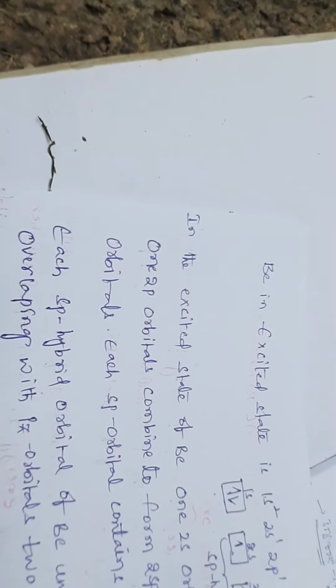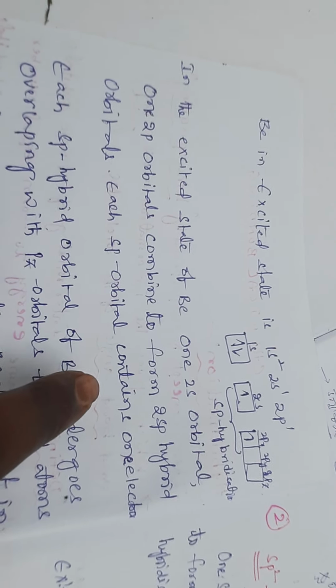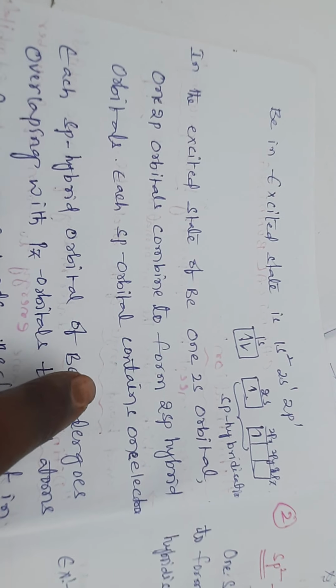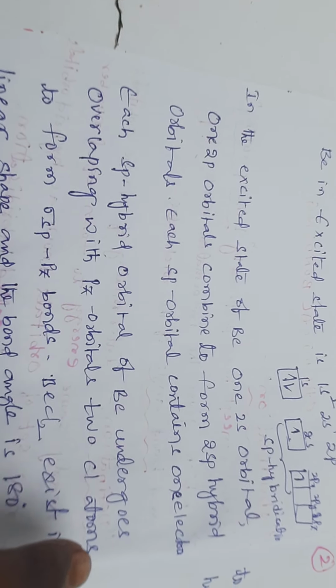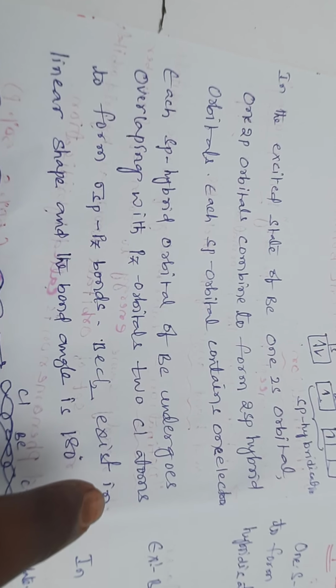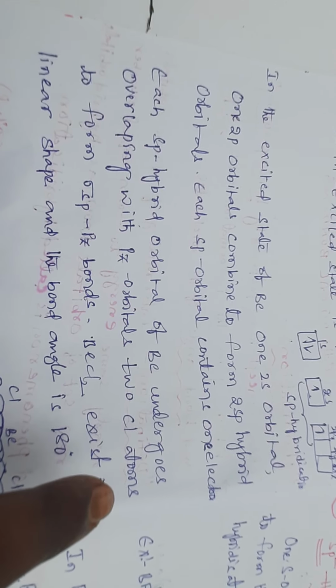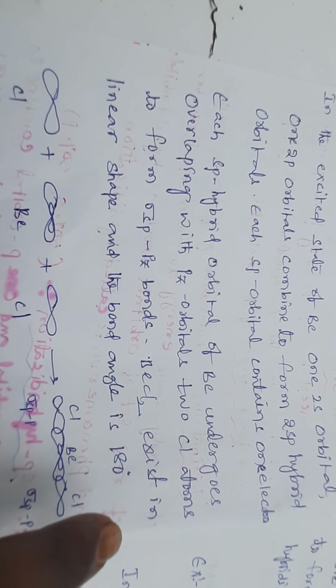So that is the explanation. In the excited state of beryllium, one s orbital and one p orbital combine to form two sp hybrid orbitals, each containing one electron. Each sp orbital of beryllium overlaps with the pz orbital of the two chlorine atoms to form sigma sp-pz bonds. So beryllium dichloride exists in a linear shape and the bond angle is 180 degrees. This is an important concept.